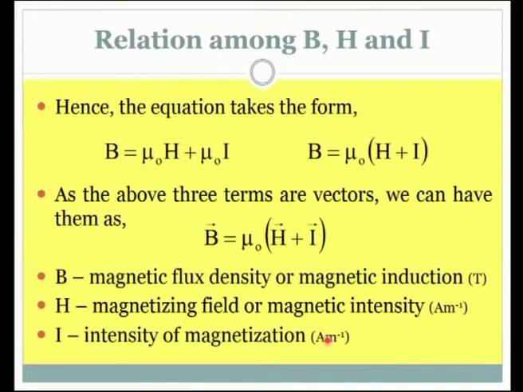The value of I could be different. In some of the materials, the I could take a positive value. In some of the materials, I will be a negative value. The way in which the alignment of magnetic moments happens will decide the value of I. There are some materials in which the magnetic field will magnetize the material in the opposite direction.